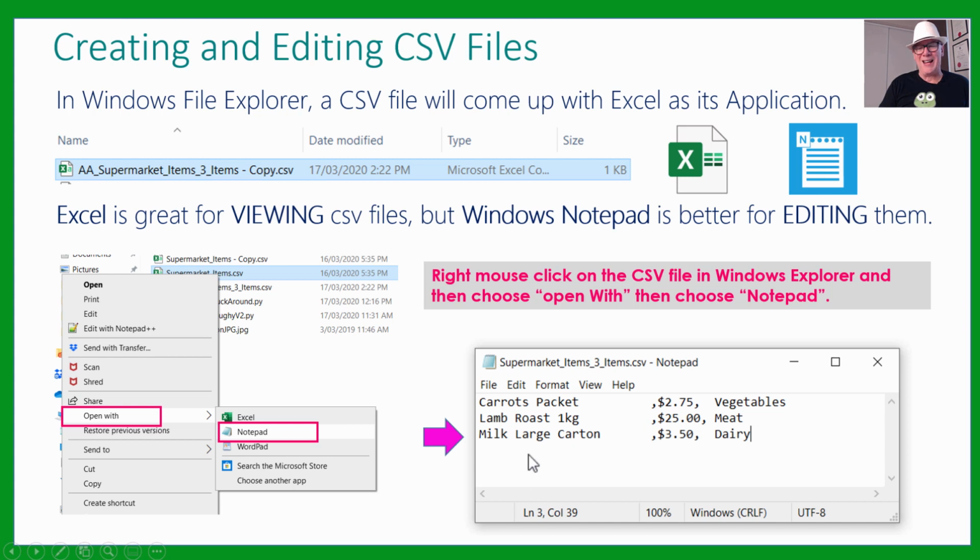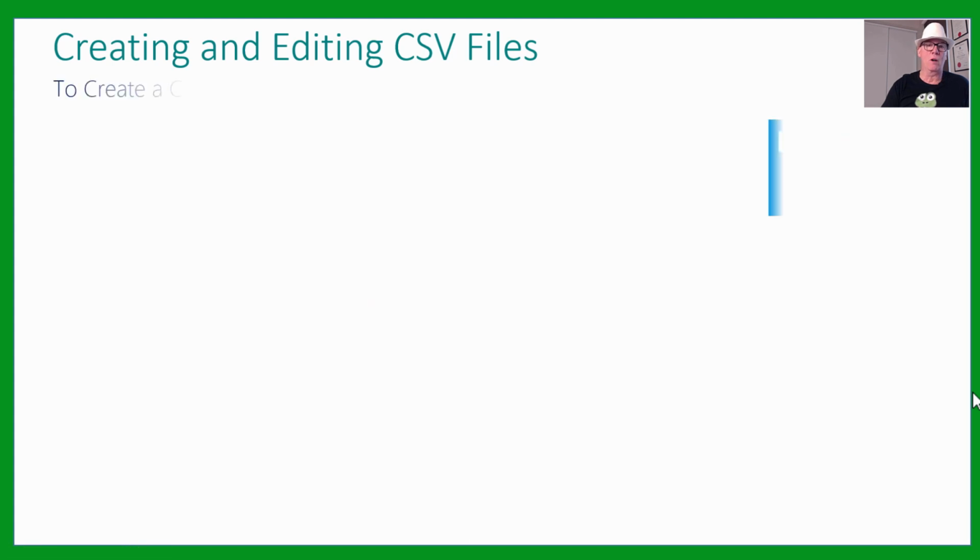And it's very important you don't have blank lines at the bottom of a CSV file. Make sure your cursor stops at the very last item in it and you don't press enter and go to the blank line, because that can make blank rows in an array later on and cause some problems.